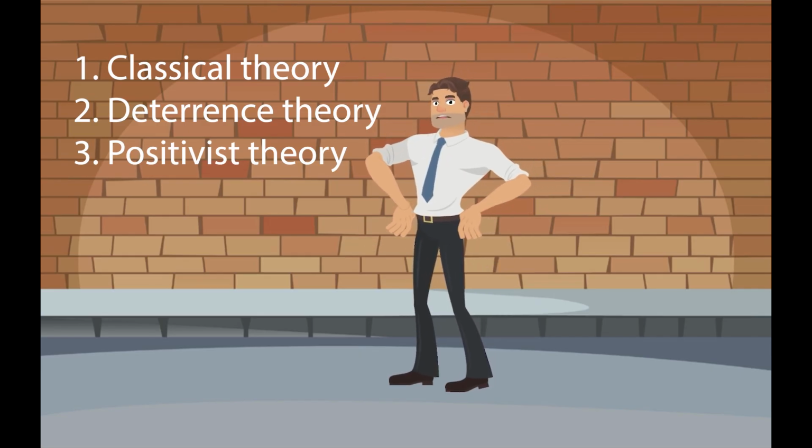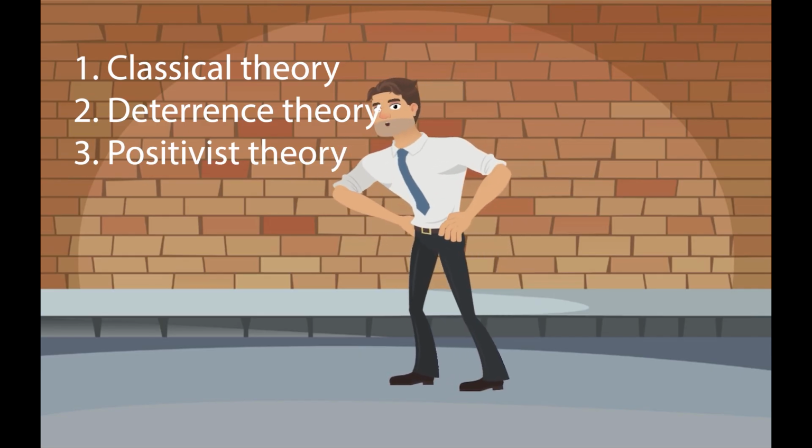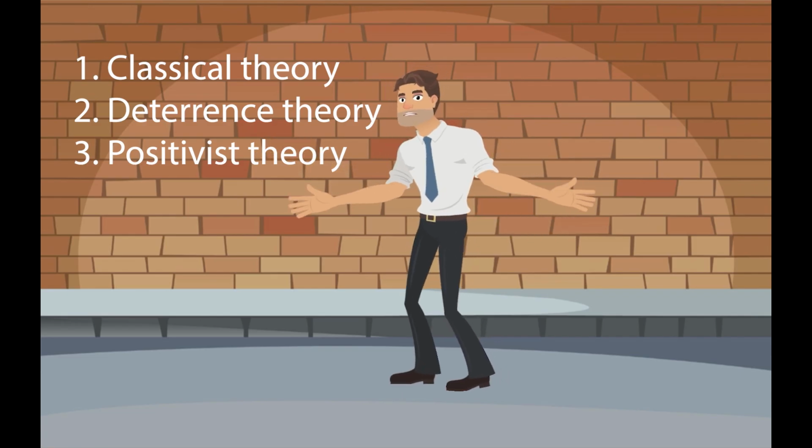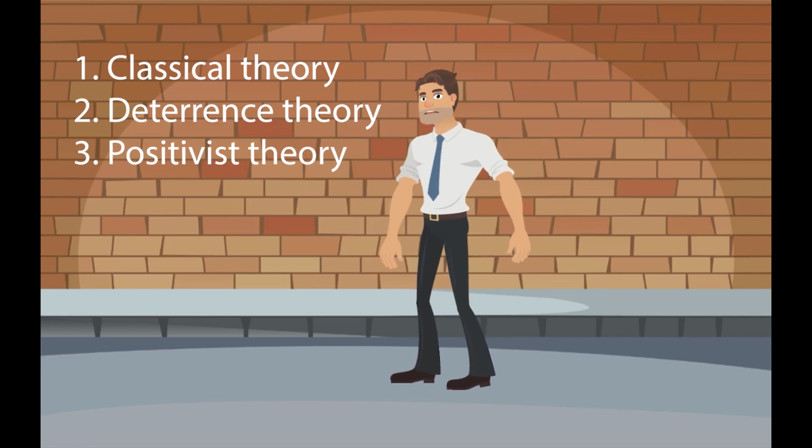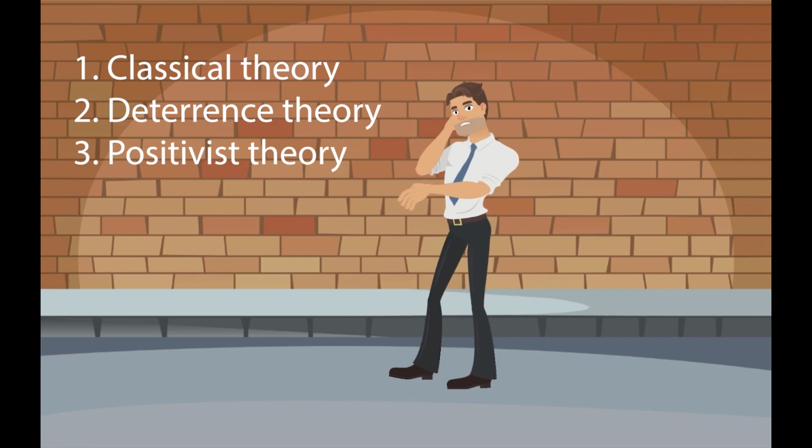The second theory is the deterrence theory. It is basically a modern version of classical theory. It proposes that people will avoid committing crime if the possibility of punishment is great enough.